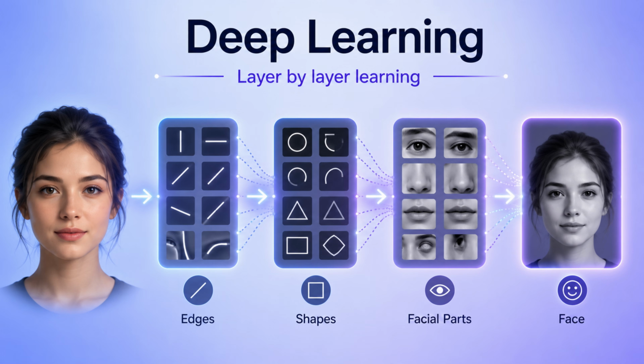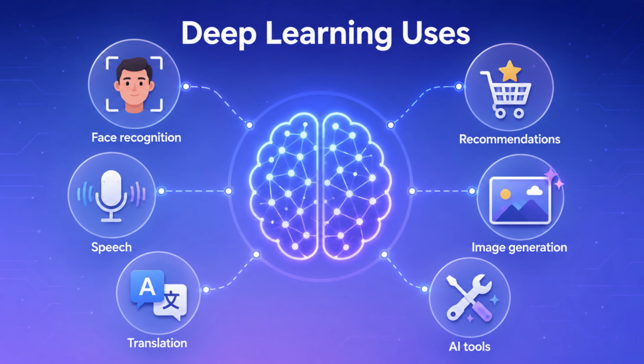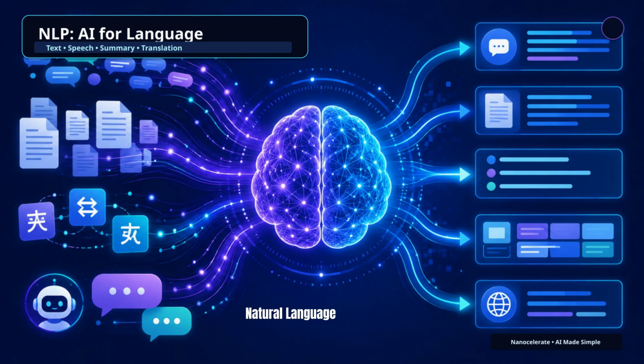That is why it is called deep learning. Deep learning is used in face recognition, speech recognition, translation, recommendations, image generation, and many modern AI tools. Natural language processing, NLP. This is the part of AI that helps machines work with human language.